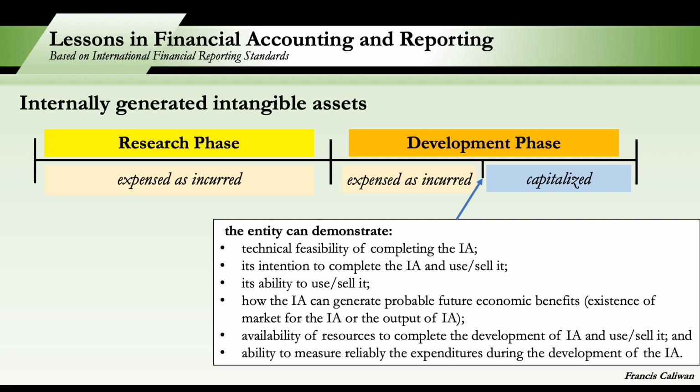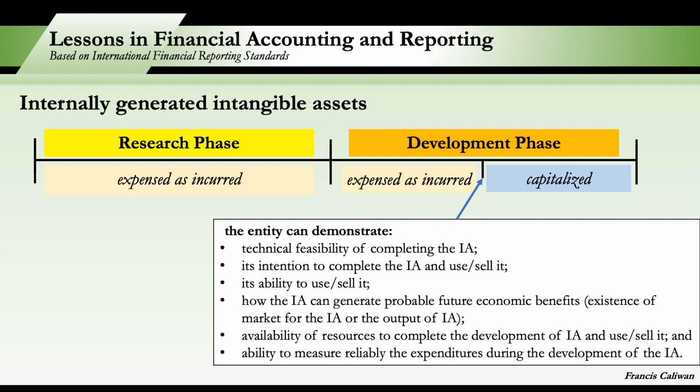So if we are to study this timeline, we have the research phase, we have the development phase, and after the development phase, it's already the commercial production phase. So we research a particular product, we develop a product, and finally, we produce the product.